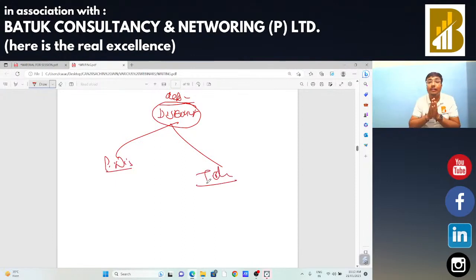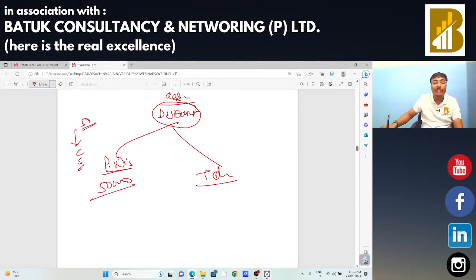Financial discount means the terms are not decided at the time of invoice. In that case, you can adjust the taxable value, but you cannot adjust the GST liability. Suppose the credit note related to financial discount is for 50,000 rupees. In that case, you can reduce the taxable value by 50,000 rupees, but you cannot reduce the CGST, SGST, or IGST. That is, you cannot reduce the tax figures in the case of financial discount.